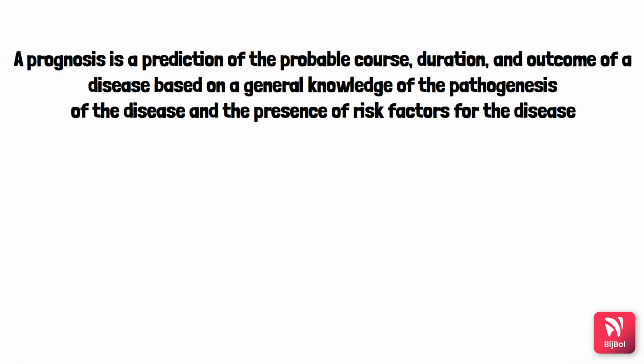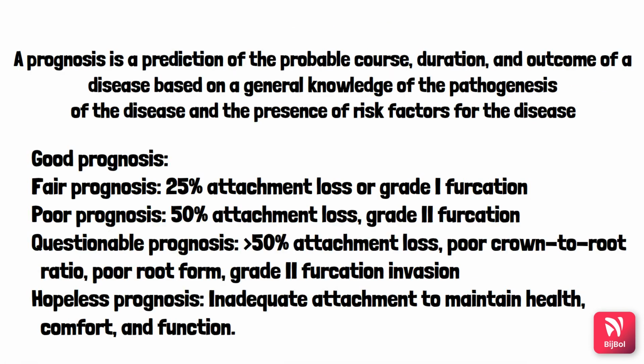So prognosis means prediction. It is a prediction of the course, duration and outcome of the disease based on the pathogenesis. So based on the pathogenesis, we are predicting the course of the disease and the duration of the disease, and we will be assessing the disease based on the pathogenesis and the presence of risk factors. So there are different classification schemes that are given for prognosis. I will be discussing one scheme.